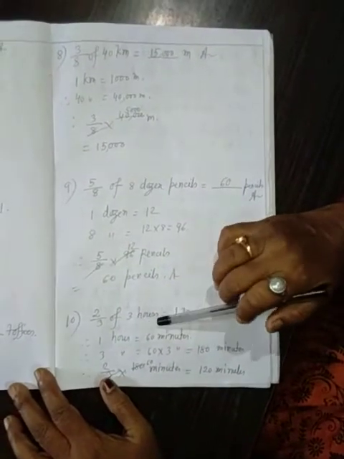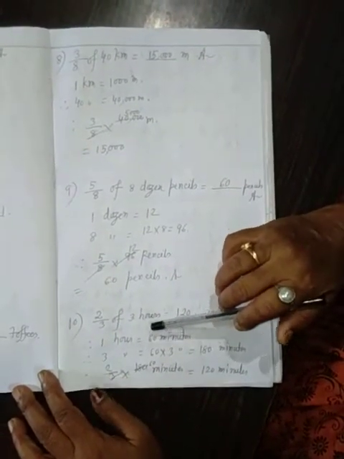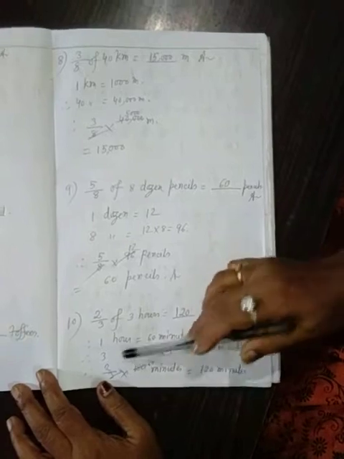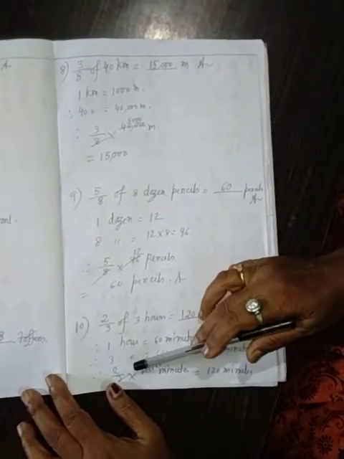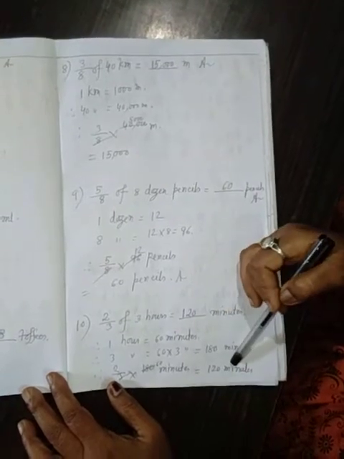1 hour equal to 60 minutes. 3 hours equal to 60 into 3, 180 minutes. That is 2 by 3 into 180. 3 6 ja 18, 0. 2 6, 60 into 2, 120 minutes.